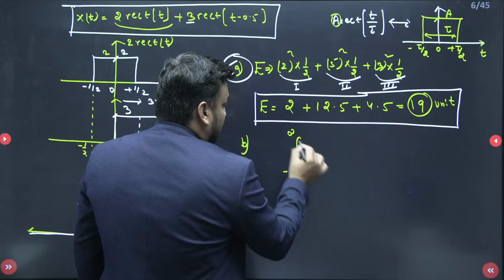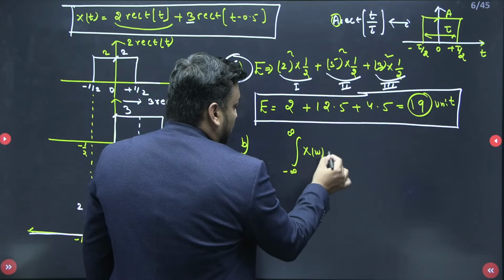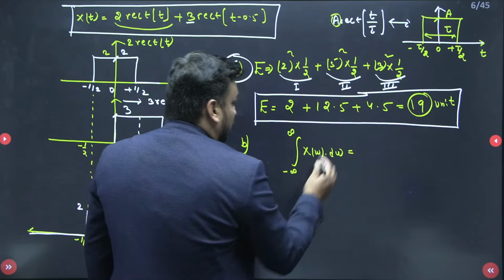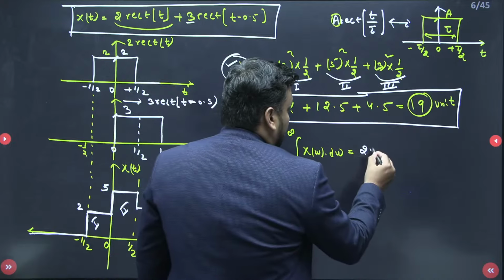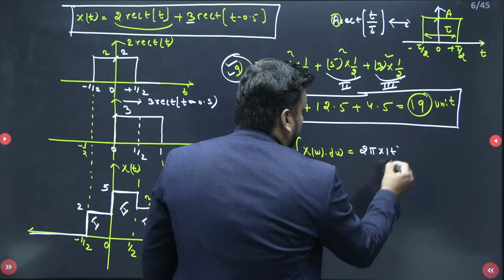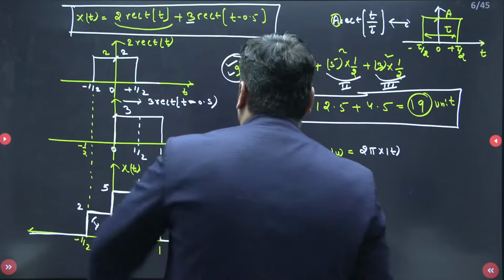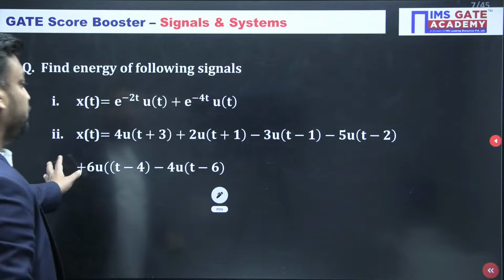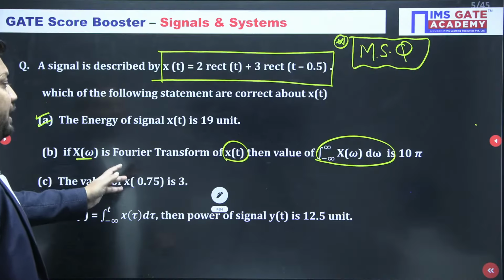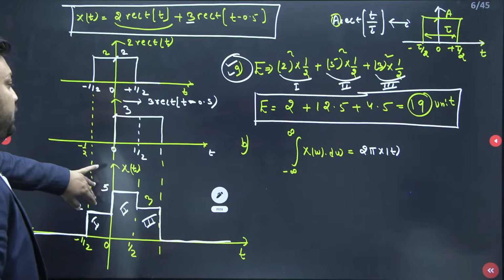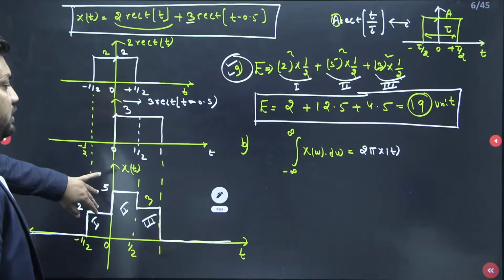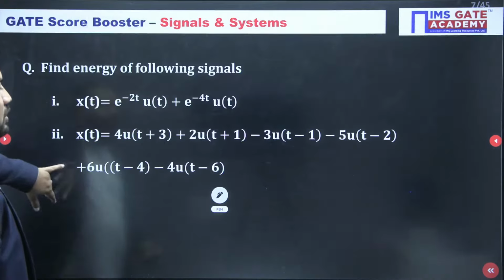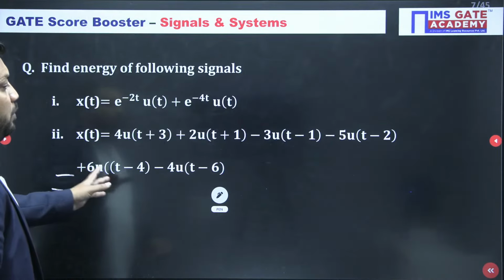The integral from minus infinity to infinity of capital X of omega d omega is nothing but the area under the frequency domain, and actually it is equivalent to 2 pi x of t. Actually it is nothing but 2 pi x of 0. I think it is equivalent to 2 pi x of 0. Is this clear or not?